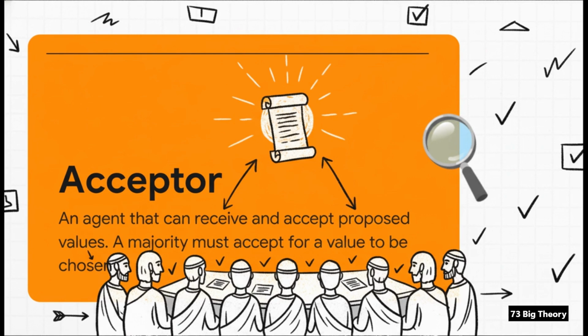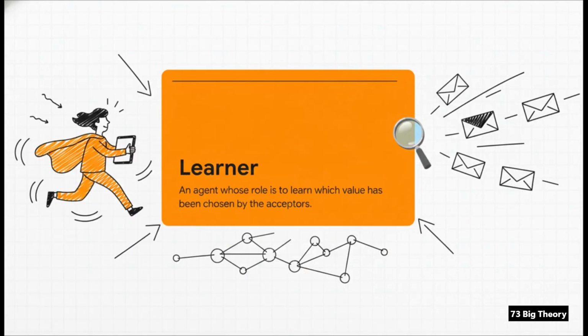Next, we have the acceptors. These guys are the voters. They're the ones who receive the proposals and get to decide whether to accept them or not. So let's think of them as a council of elders. For any new law to pass, it's got to be accepted by a majority of this council. And finally, there are the learners. Their job is pretty simple, actually. They just need to find out what the Council of Elders decided and then go tell everybody else. They're like the town messengers, spreading the news of the final decision to the rest of the system.